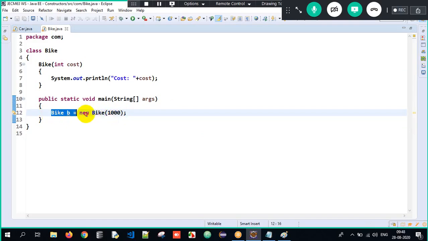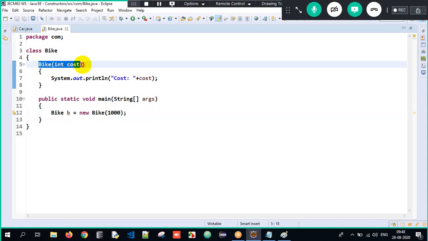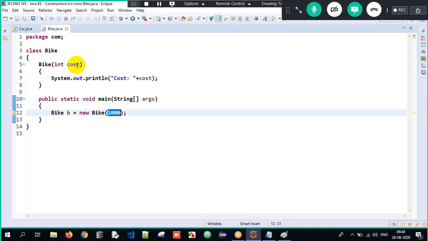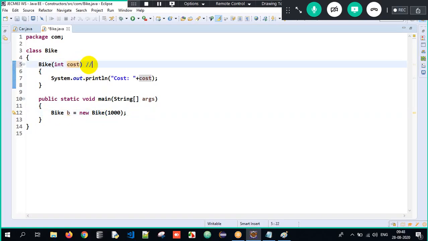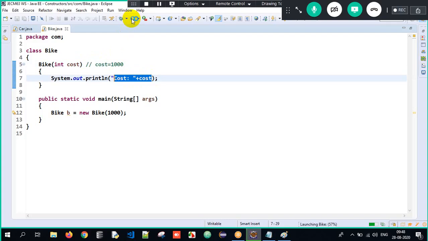Why? When I create an object, simultaneously the constructor will get executed, and it is accepting int cost. That's accepting an argument cost which is of type int. Therefore, I am passing 1000. The 1000 will get stored into cost here. So what will be the cost here? The cost will get assigned to 1000. So now what will be the output? Cost equals 1000 will get printed.